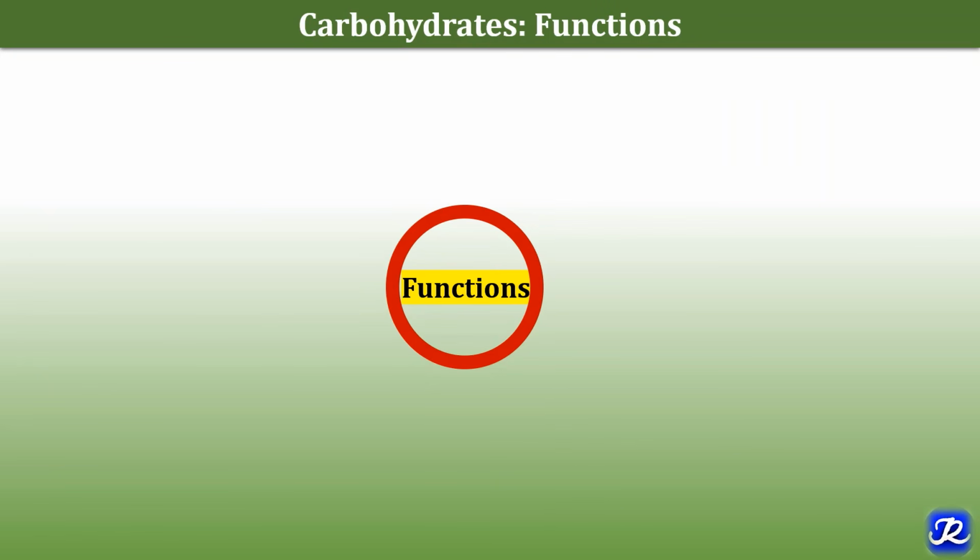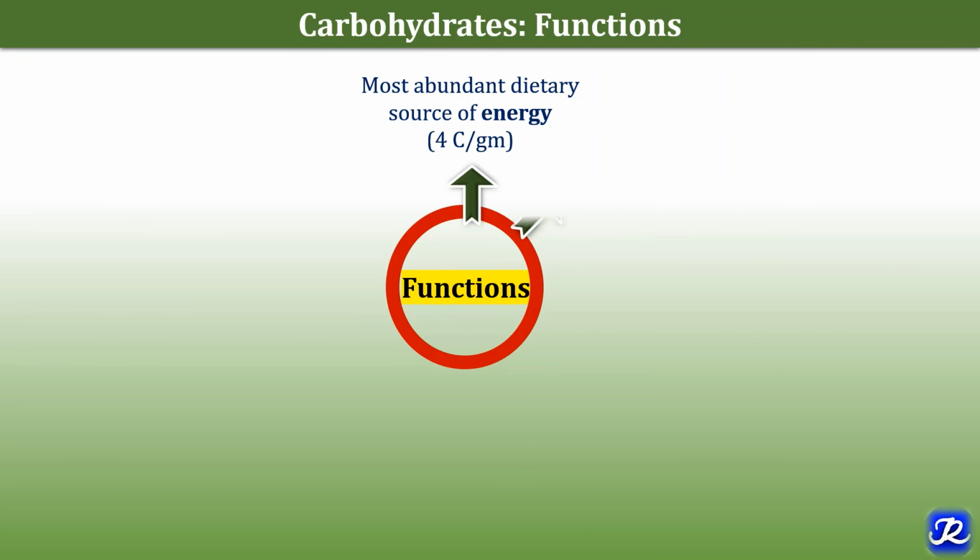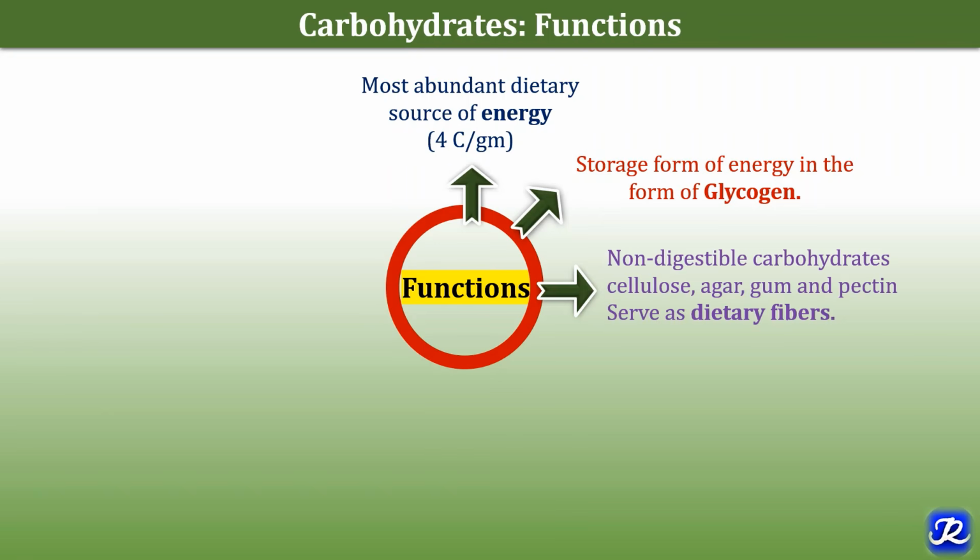Now let's enumerate the functions of carbohydrates. They are the most abundant dietary source of energy. 4 kilocalories are formed when 1 gram of carbohydrate is oxidized. They are the storage form of energy in the form of glycogen. Glycogen is stored in the liver and muscle. The non-digestible carbohydrates like cellulose, agar, gum and pectin, they are dietary fibers.